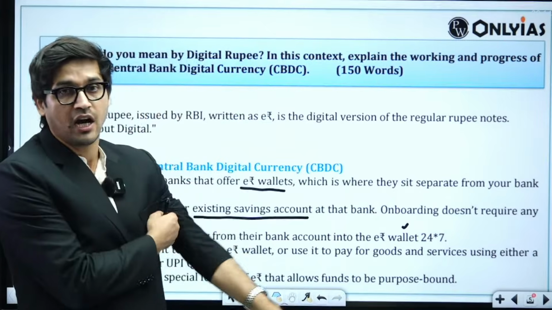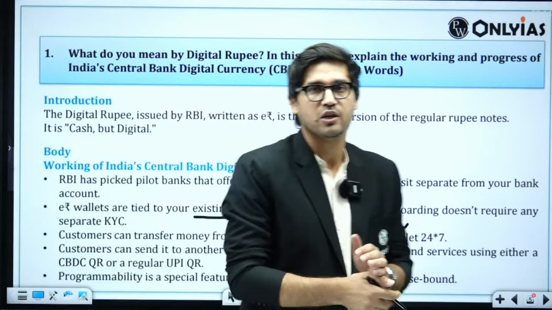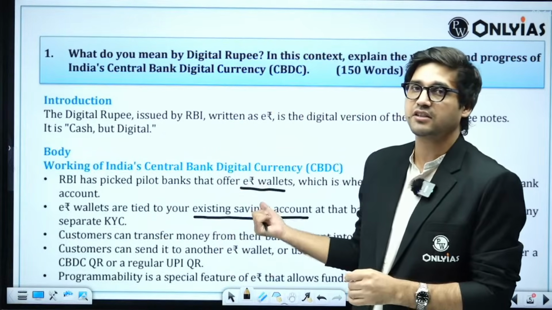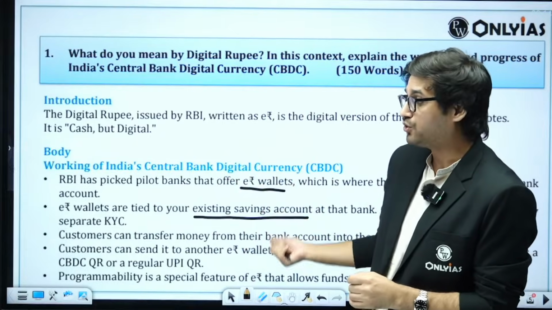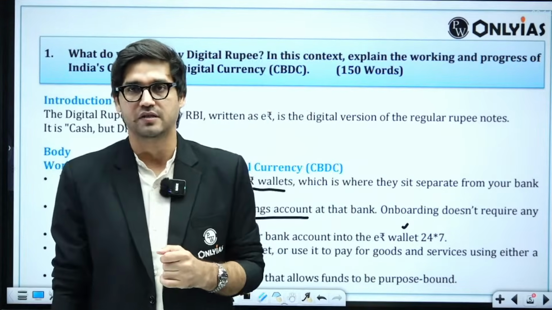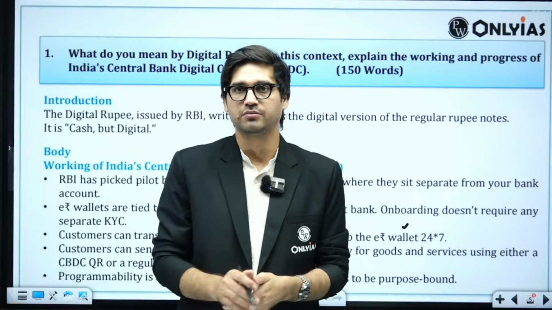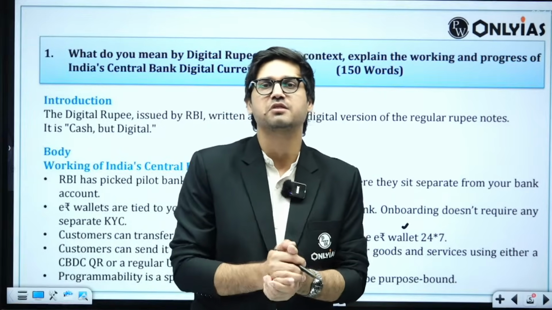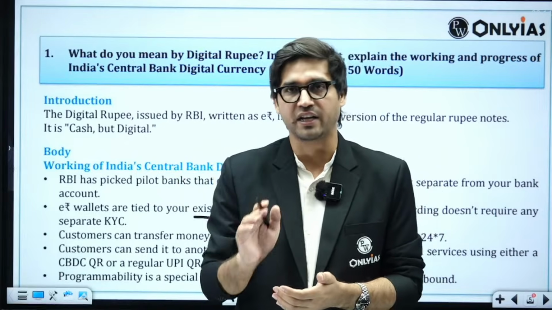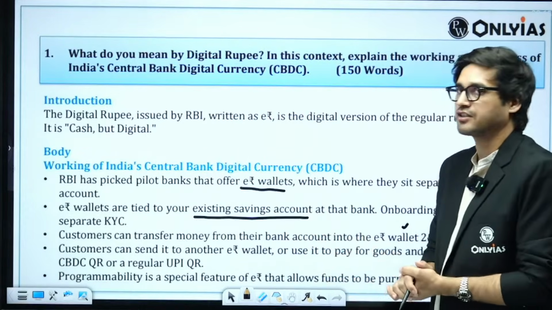Apart from this, how do you use this? You can, of course, transfer this e-rupee just like you can transfer notes to somebody. You can similarly transfer central bank's digital currency also. You can use this e-rupee to buy goods and services from merchants, which means you can scan an ordinary QR code, which is your UPI QR code, or a specialized QR code, for transferring this money to the merchant you are buying goods and services from. This is how it basically functions.